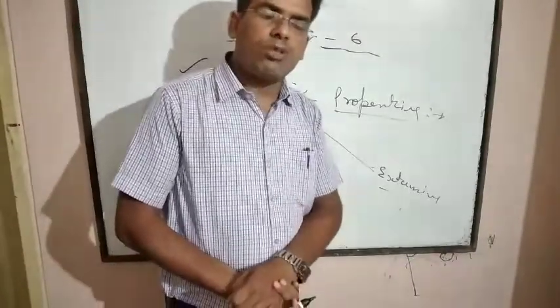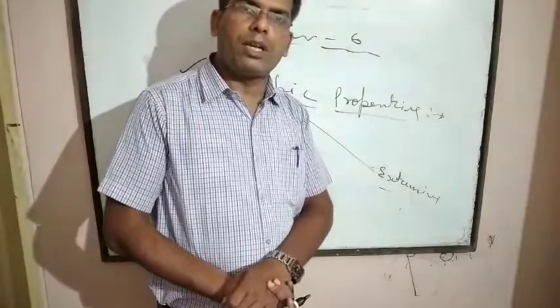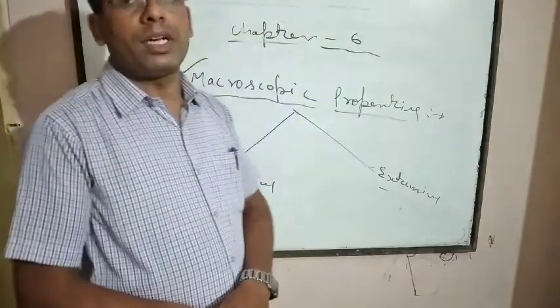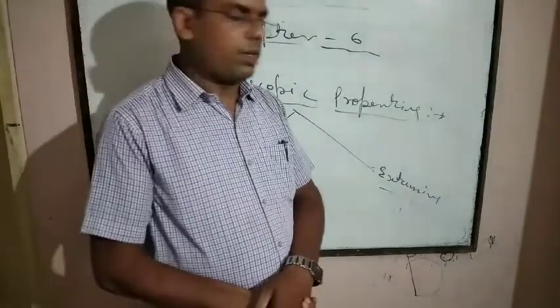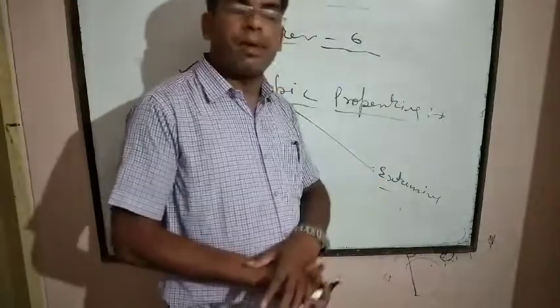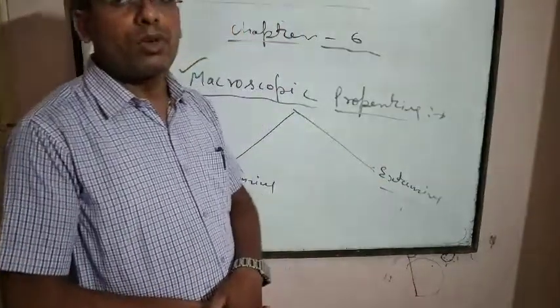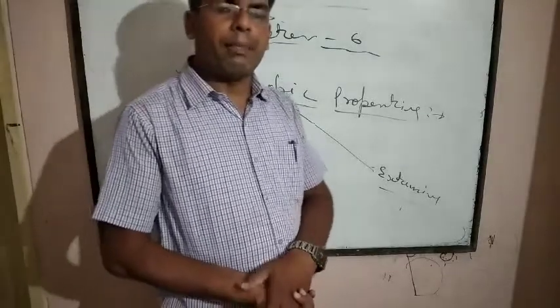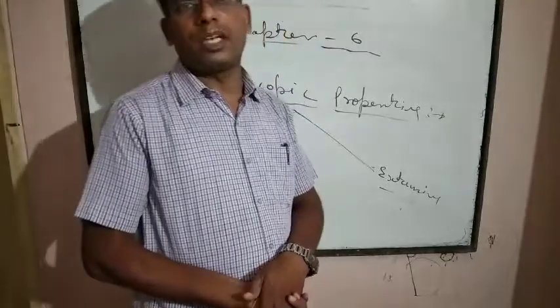Extensive properties are those types of properties whose magnitude depends upon the quantity of matter taken in a system.